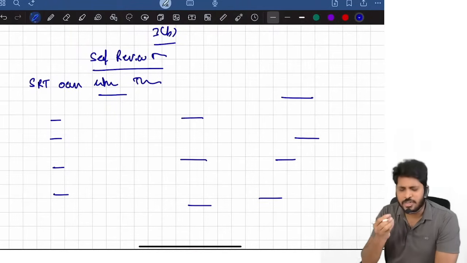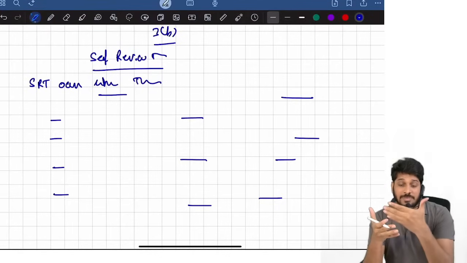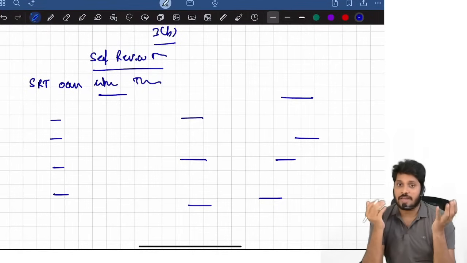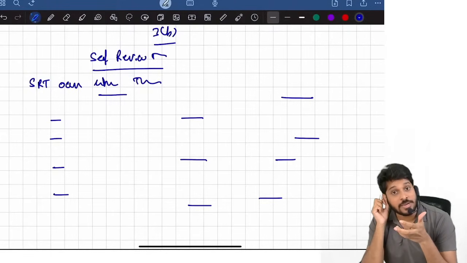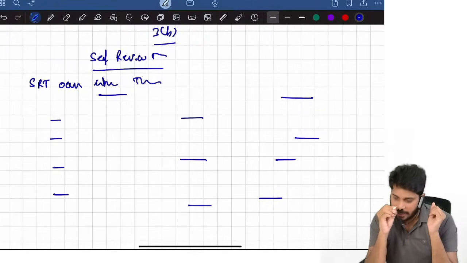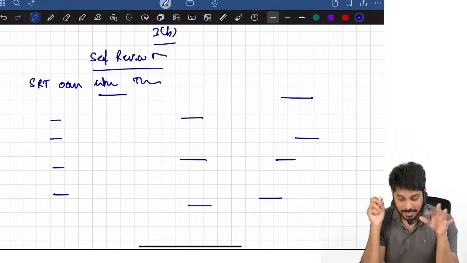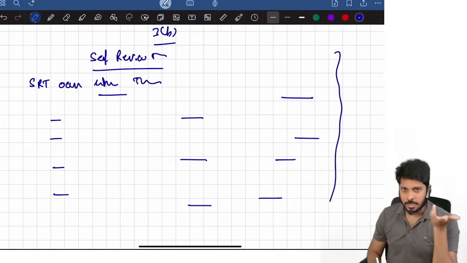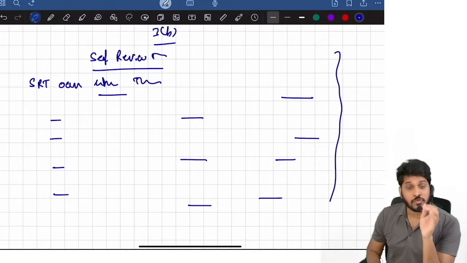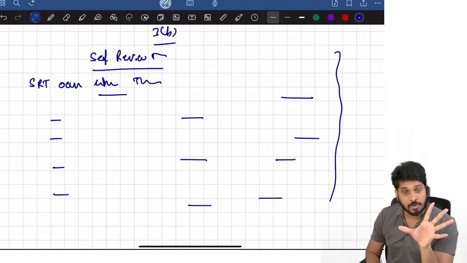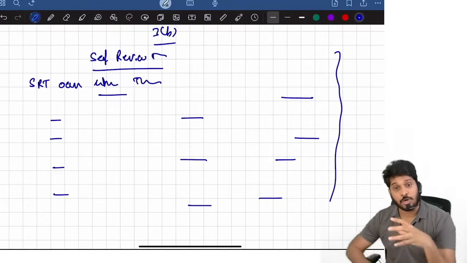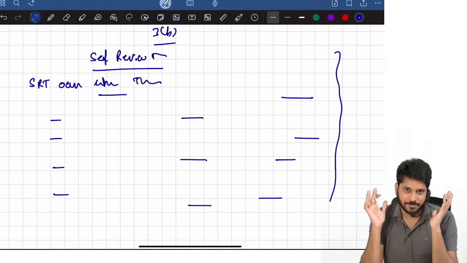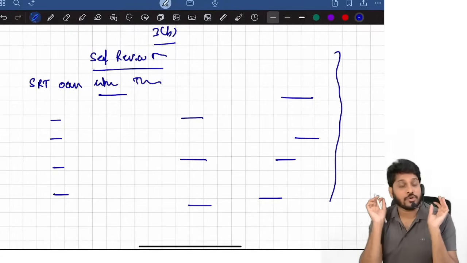Use a pencil or pen, anything is fine. Better use a pen itself, because your answers will be scanned and sent to the evaluator. If you highlight with pencil, in scanning, pencil underlines may not be recognizable sometimes, so be careful. So underline the keywords with pen only. That's it. This is when the question is direct. Mostly in the descriptive 70 marks paper, 40 to 50 marks will be direct questions only. Some 20 to 25 marks, or 30 marks worst case, will be practical oriented questions. That's how you need to present it.